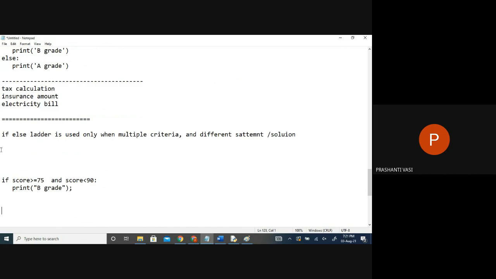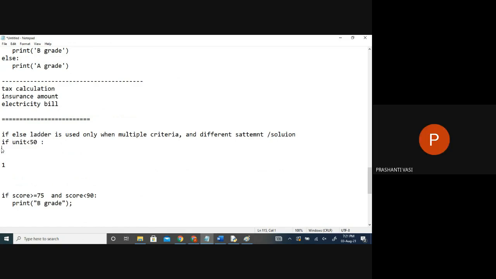Electricity bill, simple concept. In billing, they look at the units consumed. In domestic, if it's less than 50 units, they'll take a minimum of 1 rupee or something per unit. Maybe we have to check the complete rates. So what is the bill calculation if the units are less?